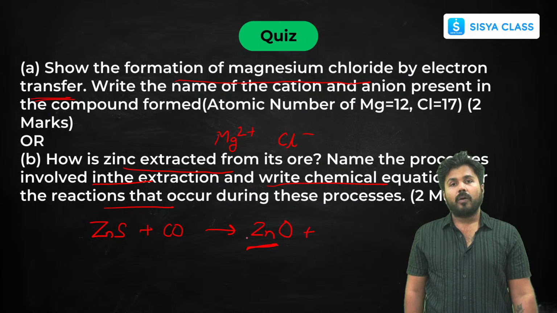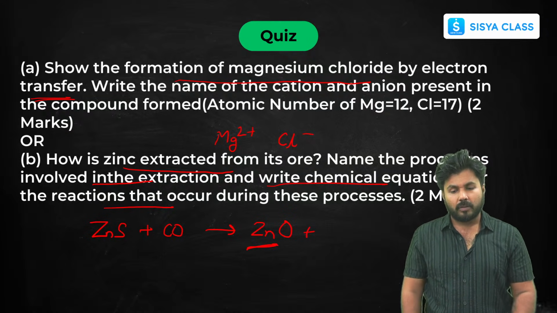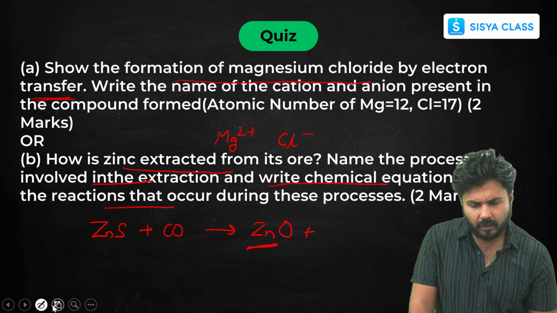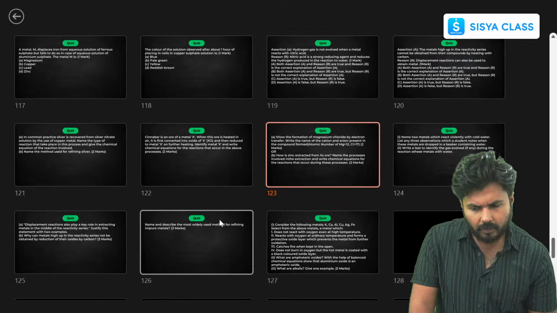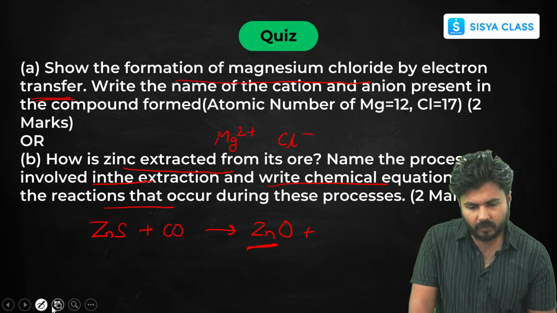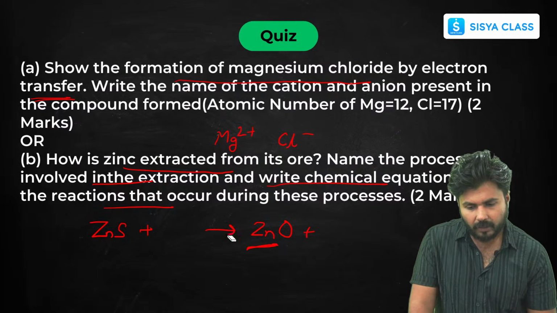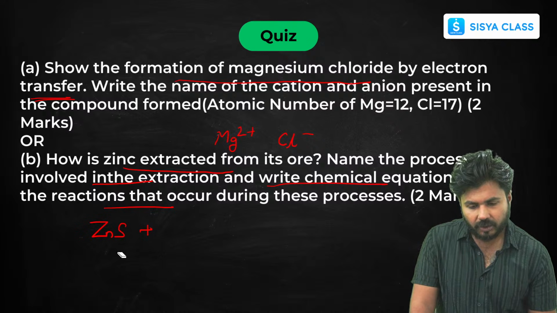Now, first let's do one thing: instead of doing direct reduction, first convert it into oxide.